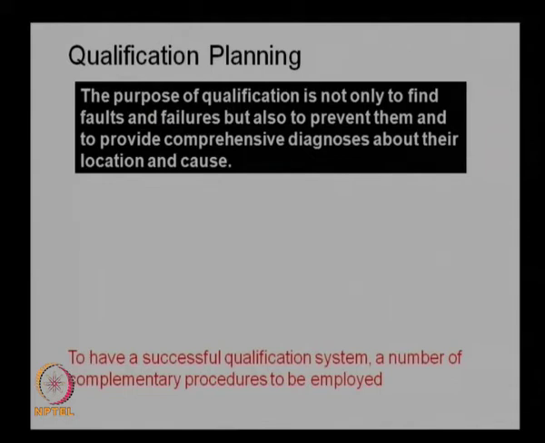So, the purpose of qualification is not only to find faults and failures, but also to prevent them and to provide comprehensive diagnosis about their location and cause. So, it is not only that we just identify the faults and failures, we need to ensure that we identify the source of these failures, as well as provide some kind of inputs to the designers to ensure that such faults will not occur in the design.